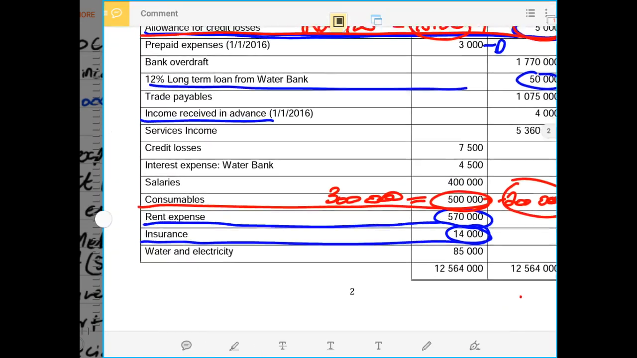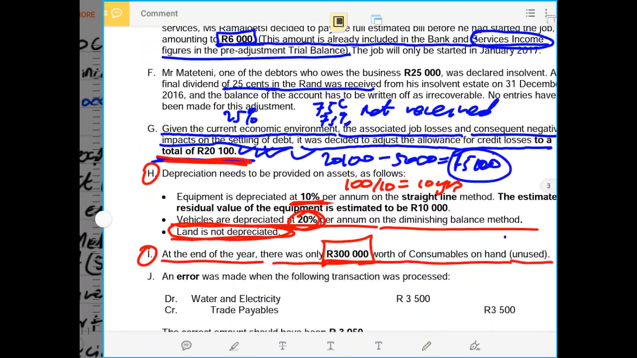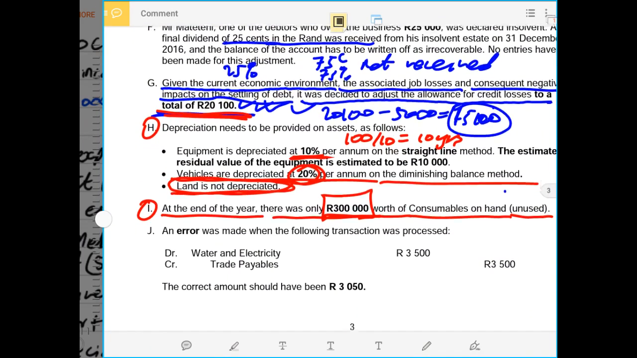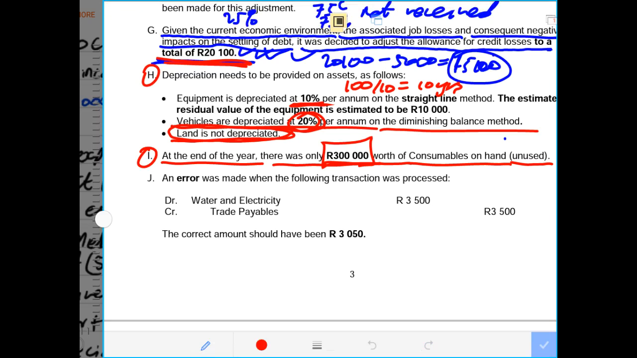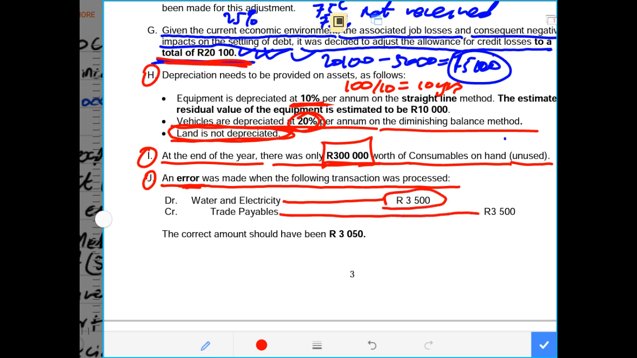Then now let us check what is the next adjustment has for us, which is now almost the last adjustment. The last adjustment says an error. That means an error took place. An error was made when the following transaction was processed. They debited water and electricity by 3,500 and they credited trade payables by 3,500. This is what they have done. Then it says the correct amount should have been 3,050.